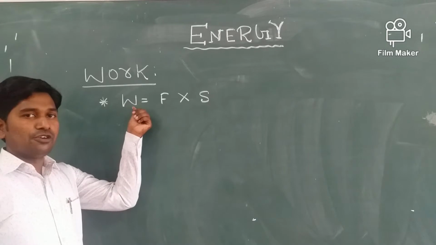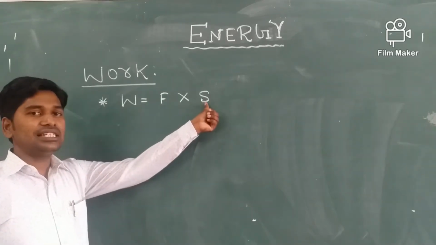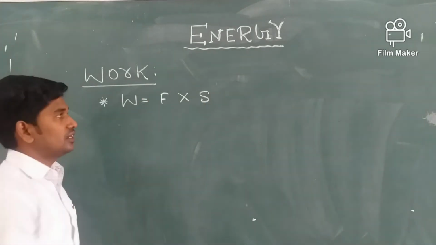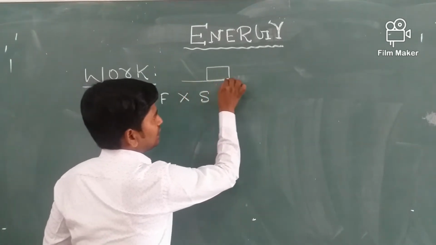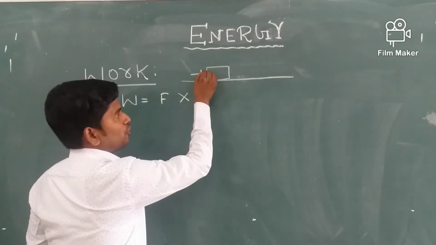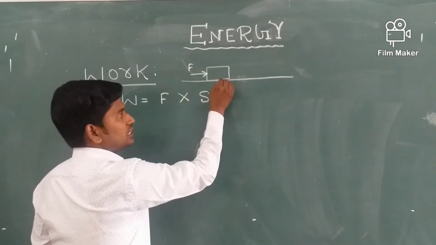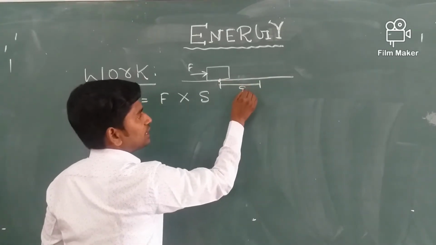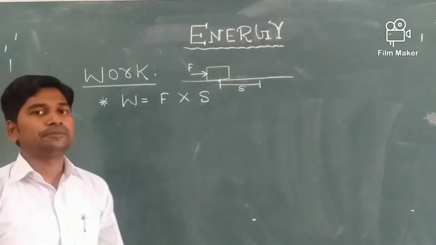Work done by a force, F is the force applied on the body, and S is the displacement in the direction of applied force. As I was telling, suppose this is a body kept at certain place, certain surface, a force is acting on it, F, and suppose this body moves from this point to this point. Let this displacement be S. Then work is equals to force into displacement.